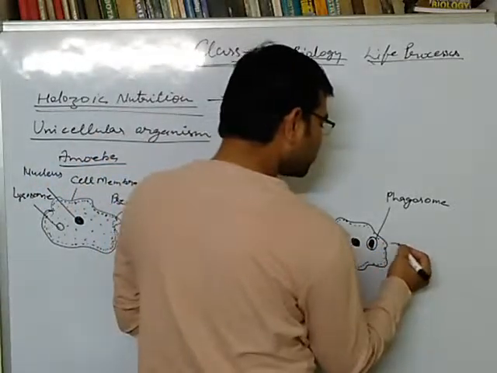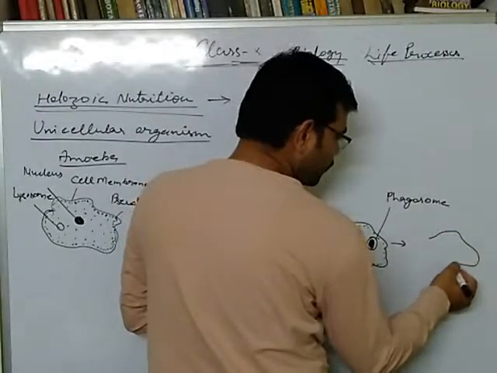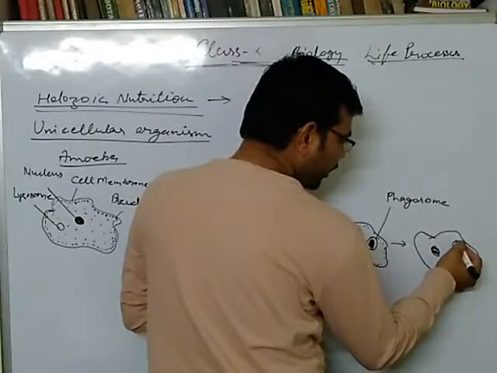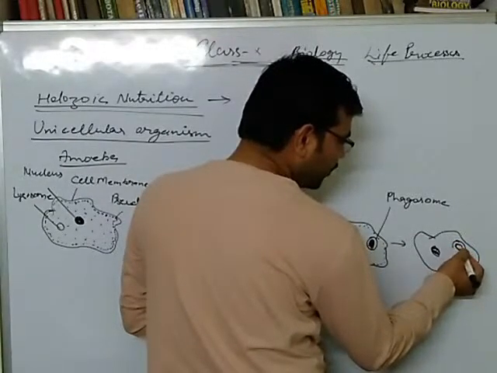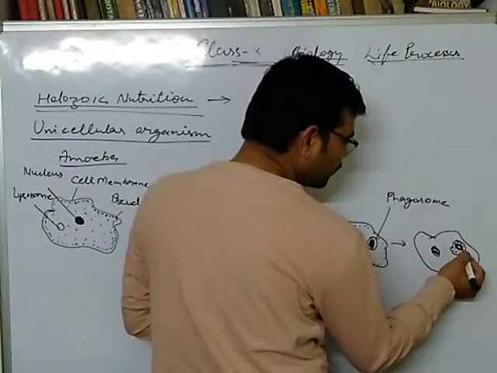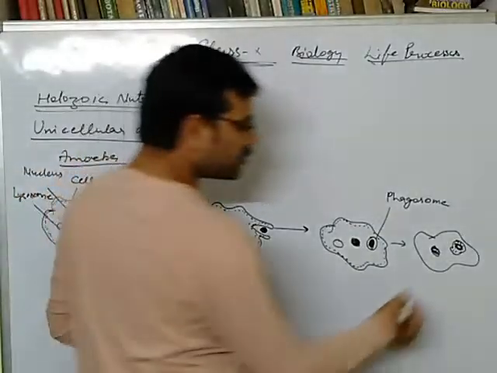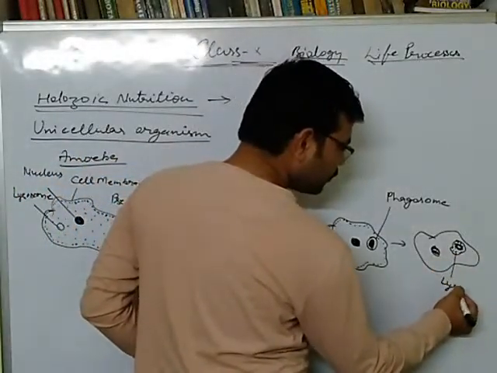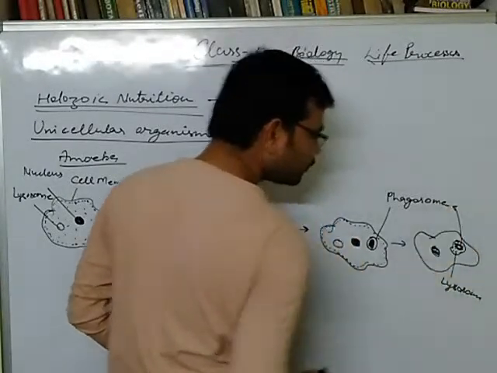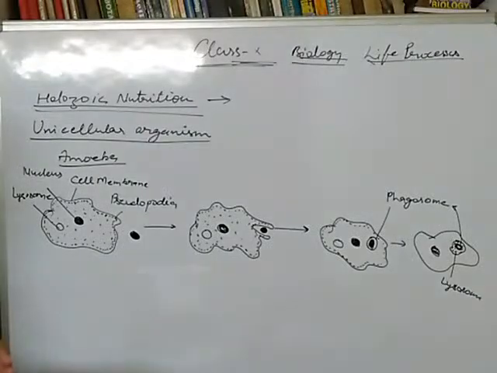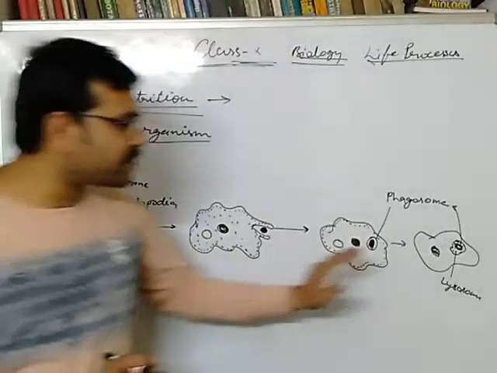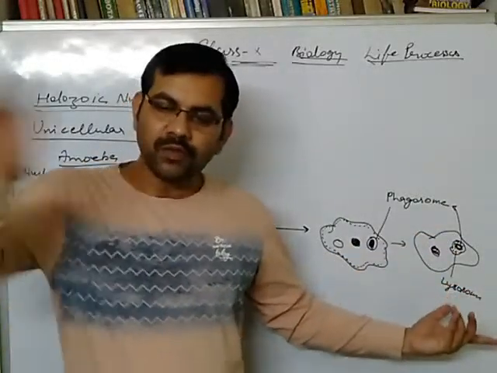In the next stage, this is the nucleus, and here is the food vesicle, and with it the lysosome has fused. This part is lysosome, and this part is phagosome. The lysosome has fused with phagosome, and now the digestive enzyme present in lysosome is transferred into phagosome.